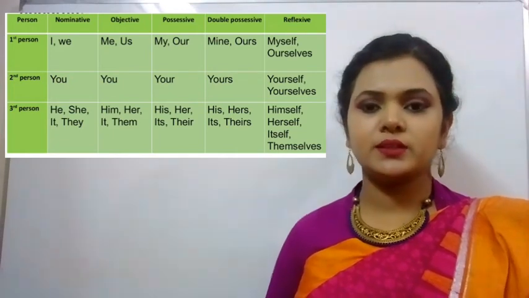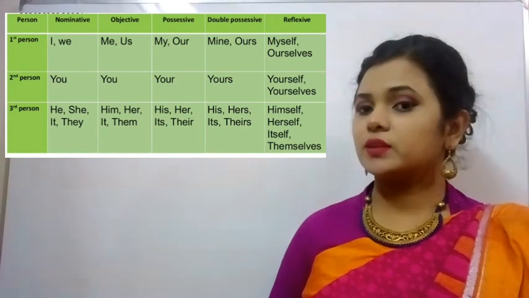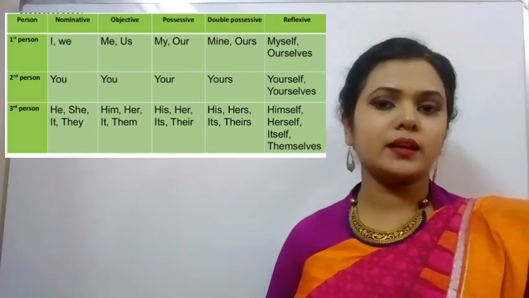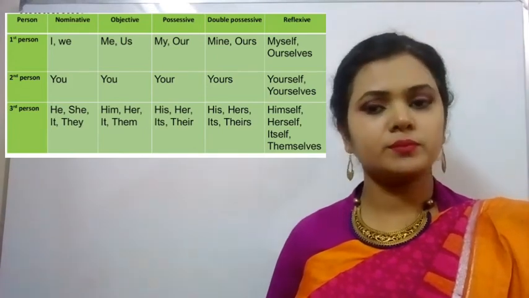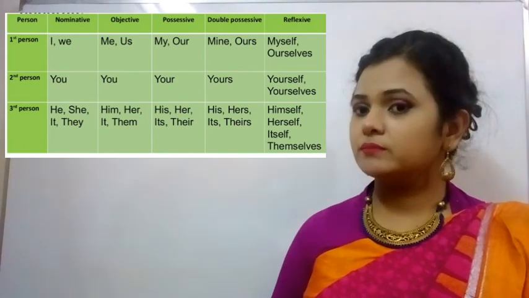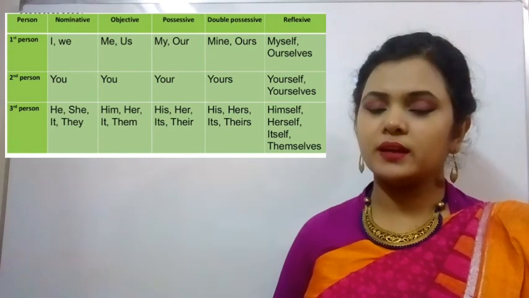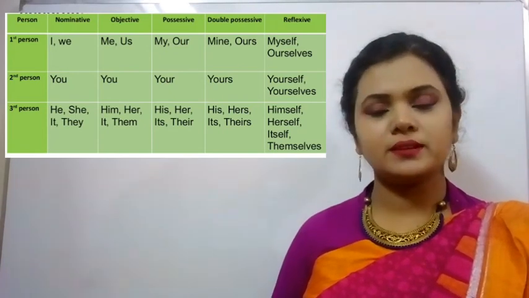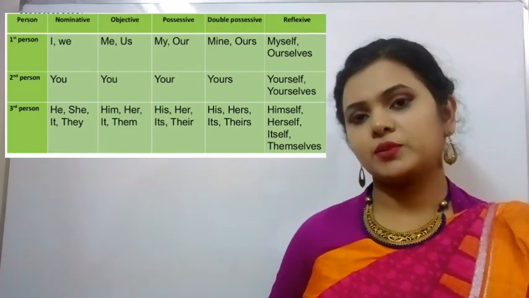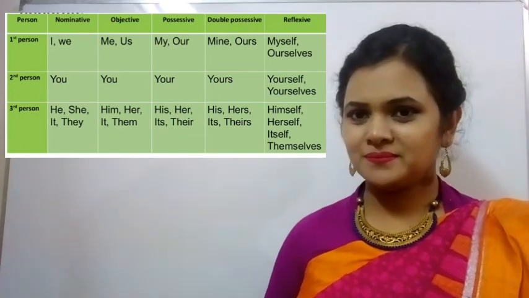For example, if the subject is first person, for singular number, the pronoun should be I, and if it is plural, it will be we. And this I and we are the nominative form of pronoun. Then what is the objective form? Me and us. Possessive form, my, our. Double possessive form, mine, ours. And reflexive form is myself and ourselves. Similarly, for second person and third person, the pronouns are always different. So be very careful in using them.